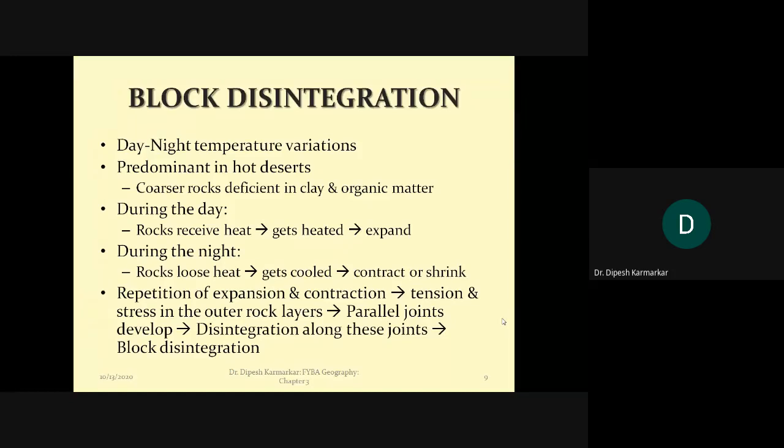Now why does it happen? It happens mainly because of variations in the day and night temperature. You know that in certain areas the range of temperature is quite high. That is, the maximum temperature during the day rises considerably, while the temperature during the night also falls considerably. Especially it happens in areas like hot deserts, where because of day and night temperature variation, rock undergoes changes.